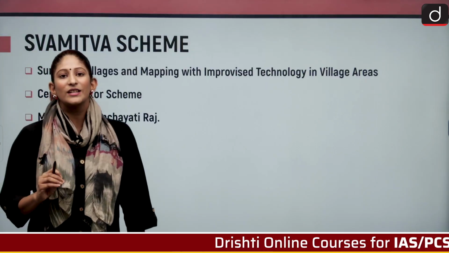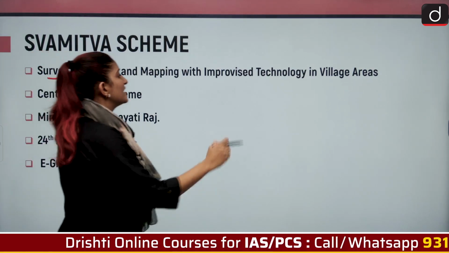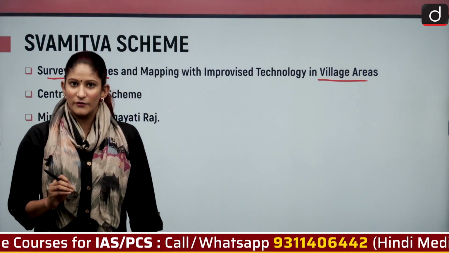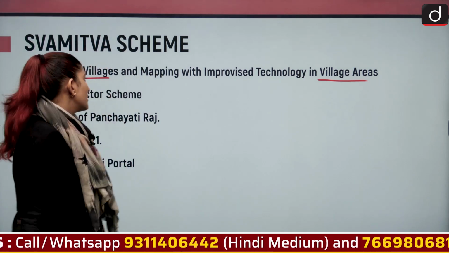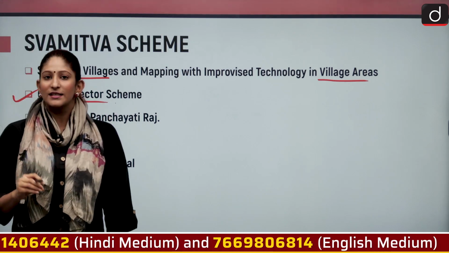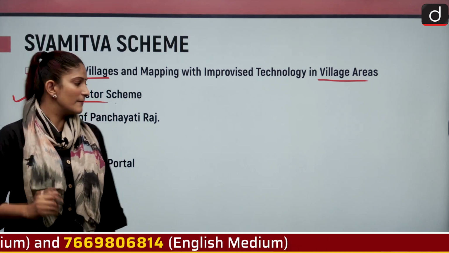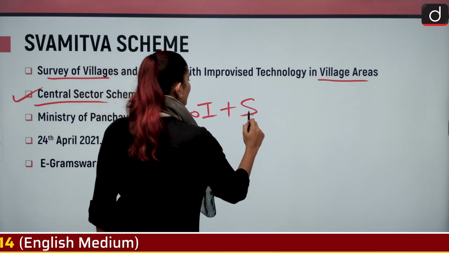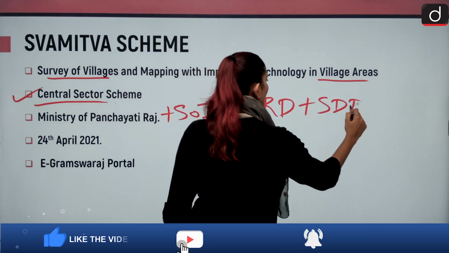So, SVAMITVA actually stands for Survey of Villages and Mapping with Improvised Technology in Village Areas. That means surveying the village areas, the land parcels of village areas, through improved technology, that is, with the help of drones and CORS. This is a central sector scheme, being implemented by the Ministry of Panchayati Raj with the help of Survey of India, state revenue departments and state departments of Panchayati Raj.